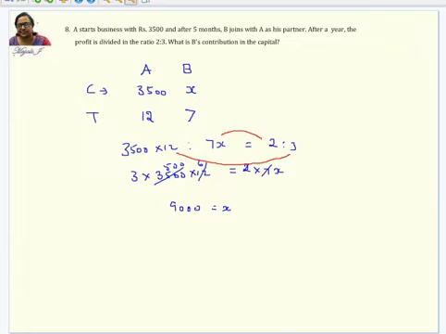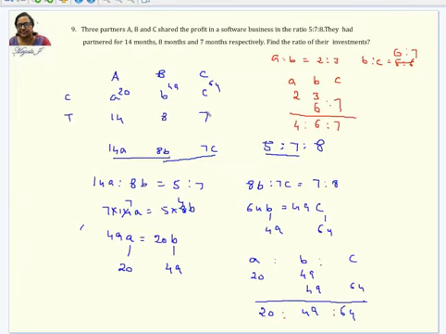Okay. So this is quite simple. There is nothing much to work out in this, except the calculation part you have to see and do in a simple way. Sometimes the calculation becomes quite tough, and then you keep doing it in a different way, and you will get a different answer. So be careful about that.